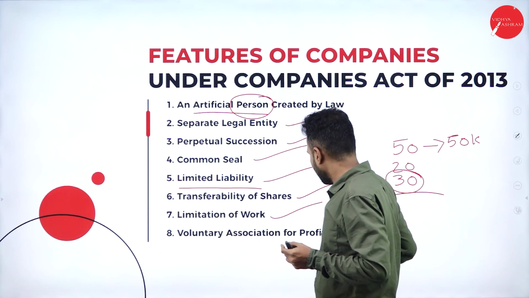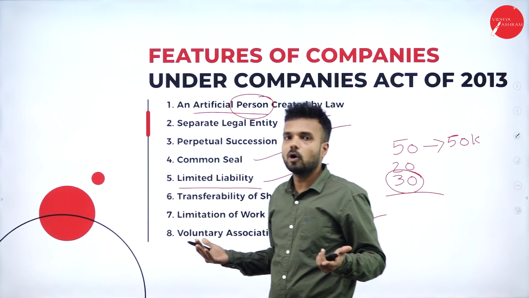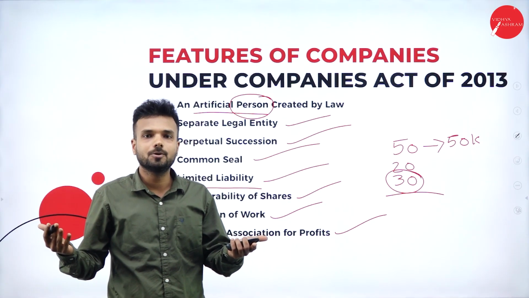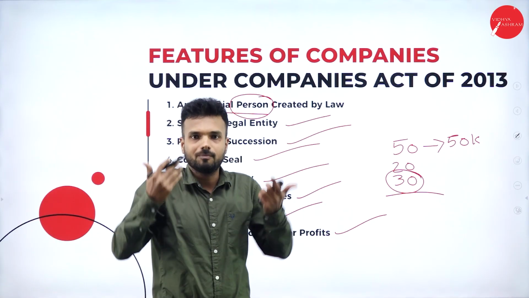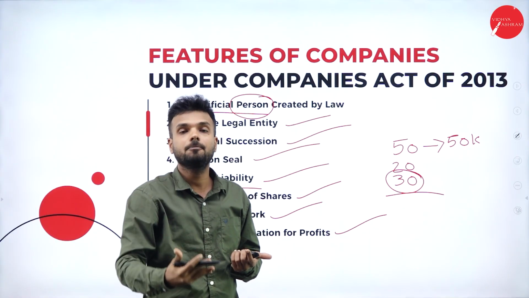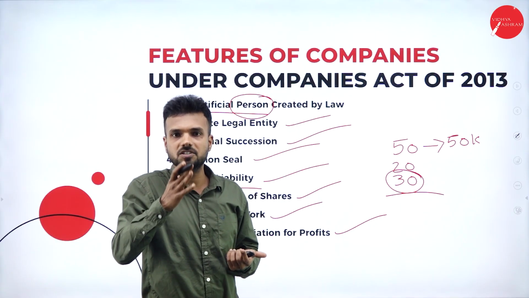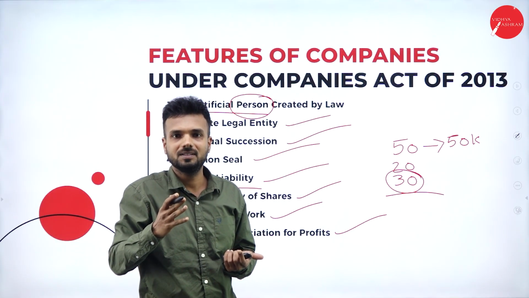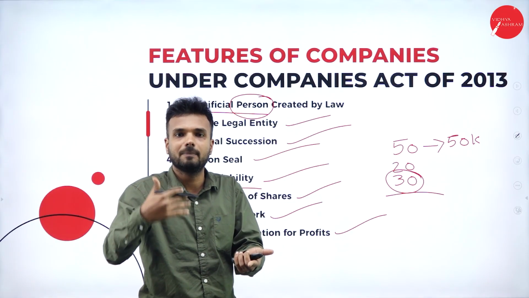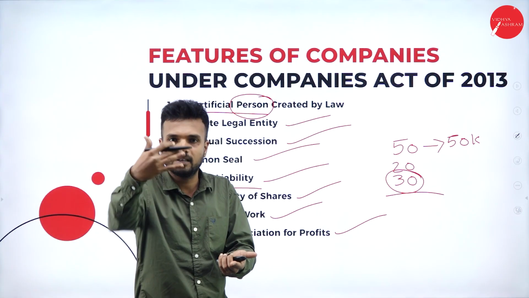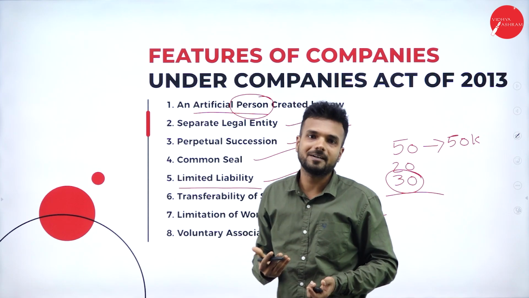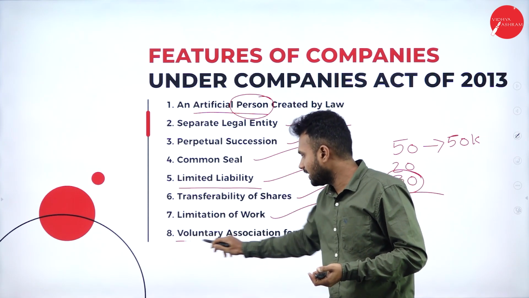Voluntary association for profit. A company is a voluntary association for profit. Nobody is going to beg you to invest in my company, or ask you to please purchase the shares of my company, or threaten that if you won't purchase the shares I am going to fire you. It is a voluntary association. If you are interested, if you have confidence that by investing in this company you can make a profit, you can enter the contract and purchase the shares. If you are not interested, you can just skip it. Hence, it is a voluntary association.